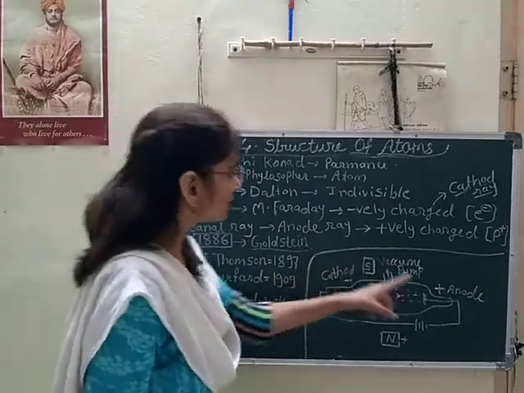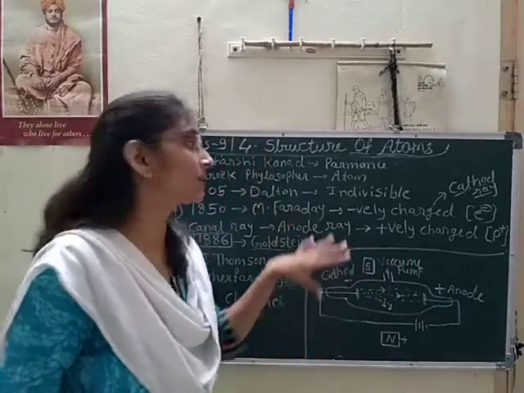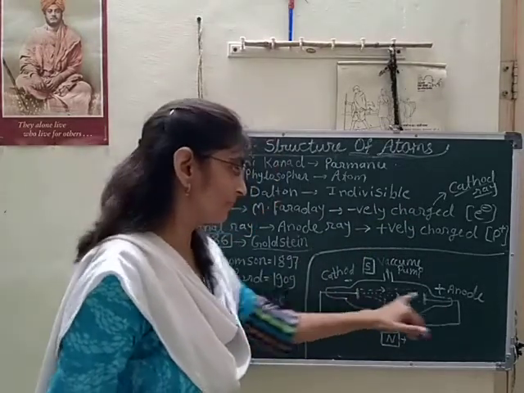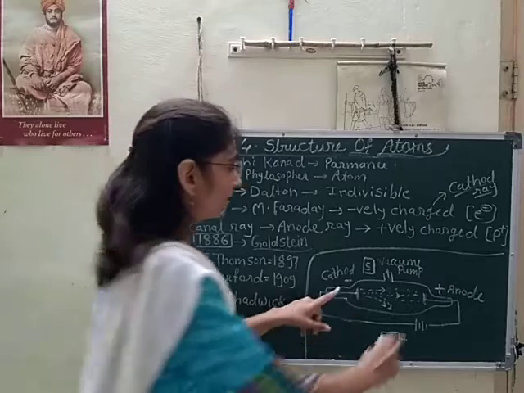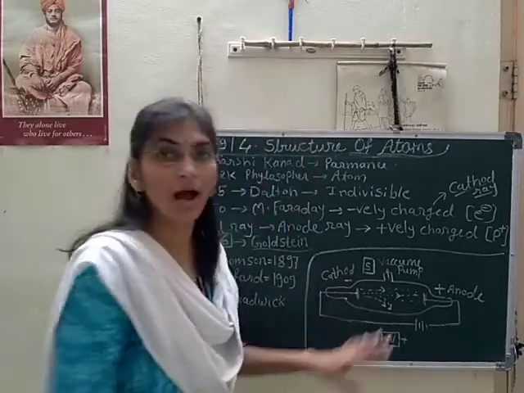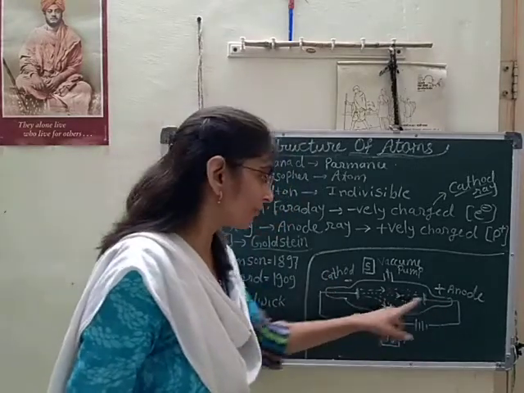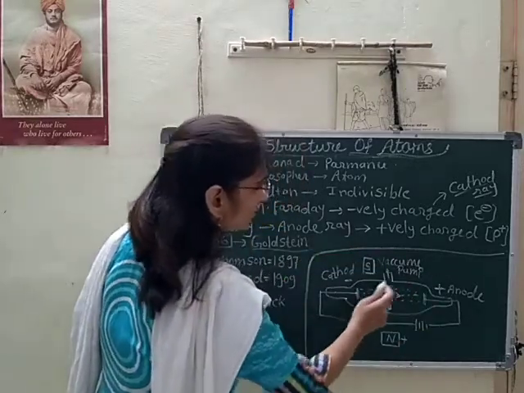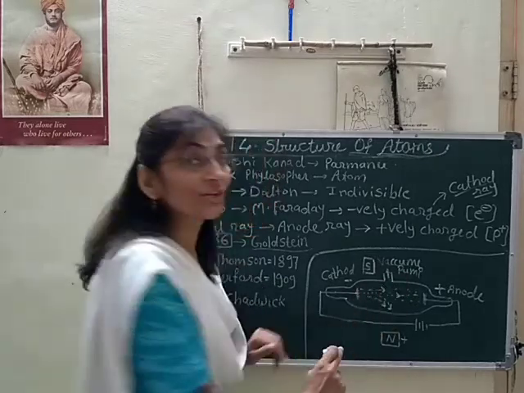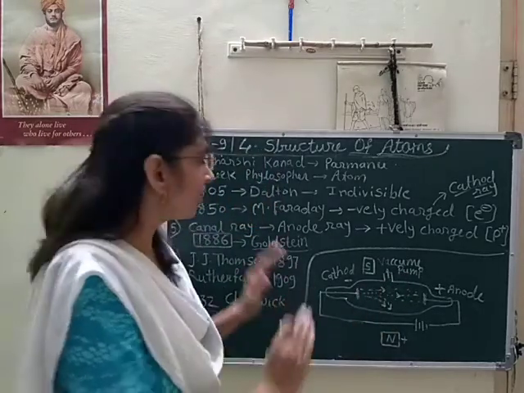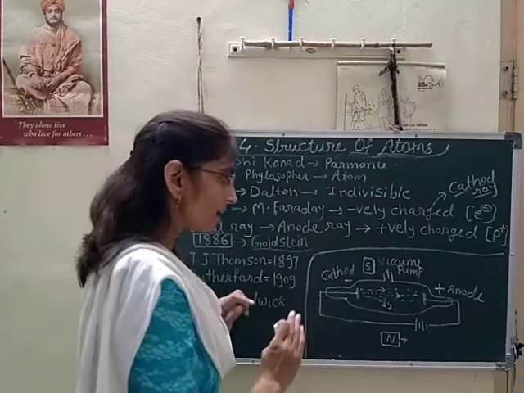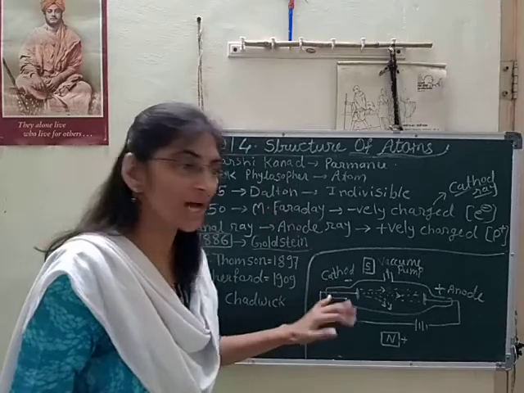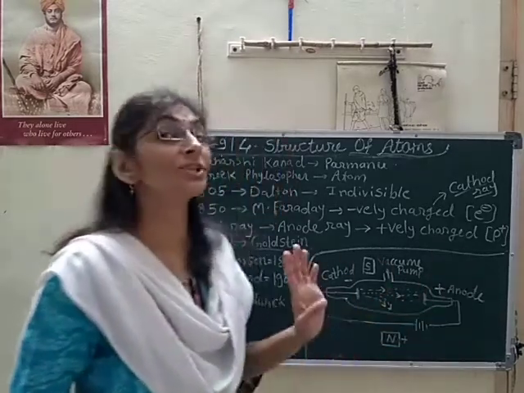So this is the device he used in his cathode ray experiment. In it we can see one device here. High voltage is given to it, and here is the vacuum space, where pressure is maintained low. Again, cathode and anode are present. The cathode is a negatively charged plate and the anode is a positively charged plate.